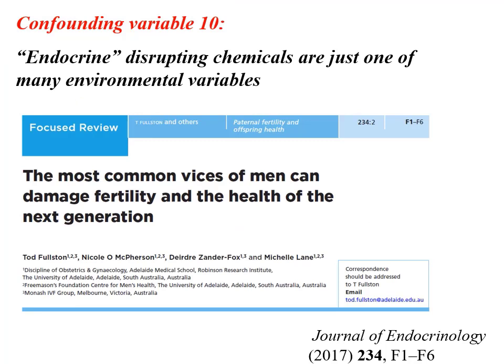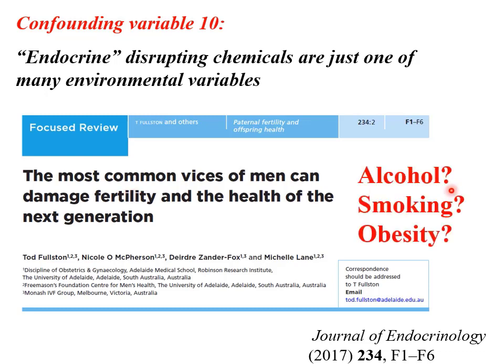One of the themes running throughout our look at endocrine disrupting chemicals has been their ability possibly to damage fertility and male reproductive health. The complication here is that a number of other things can as well. Alcohol, smoking, obesity. Endocrine disrupting chemicals are just one of many environmental variables which we have to consider, and we have to put these, the endocrine disrupting chemicals, in a perspective with everything else we're exposed to.